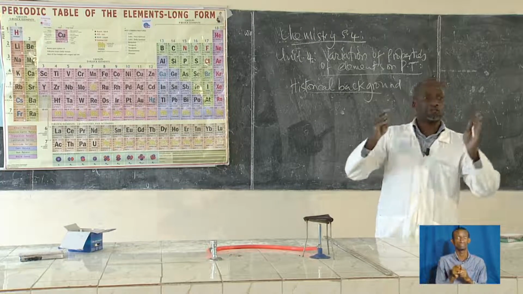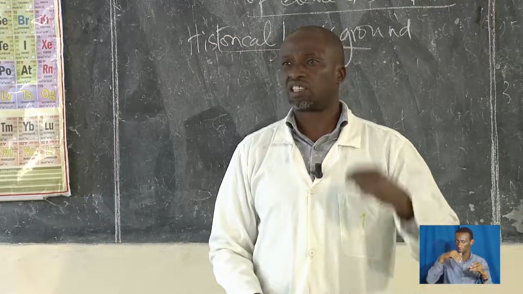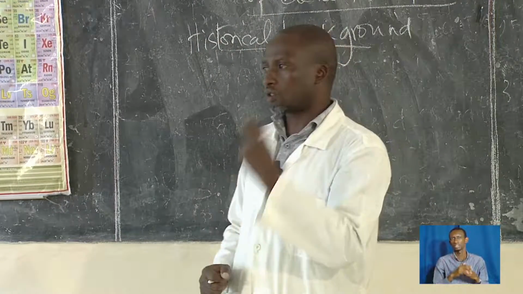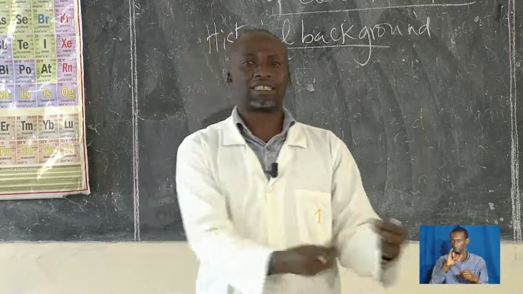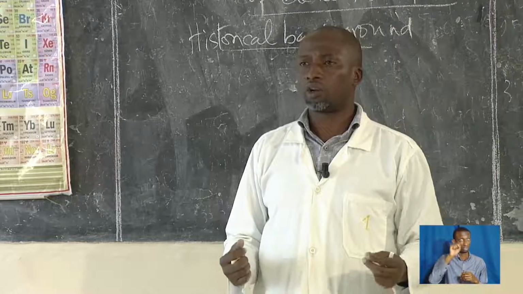And then he had even some other elements that he called the earth. Actually, they were compounds. The silicon dioxide, those compounds, the substances that exist in nature. The silicon dioxide, which is commonly known as silica.